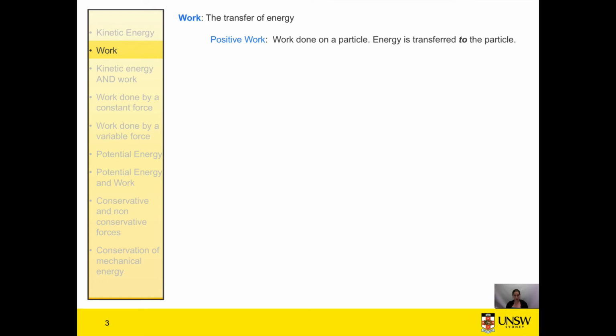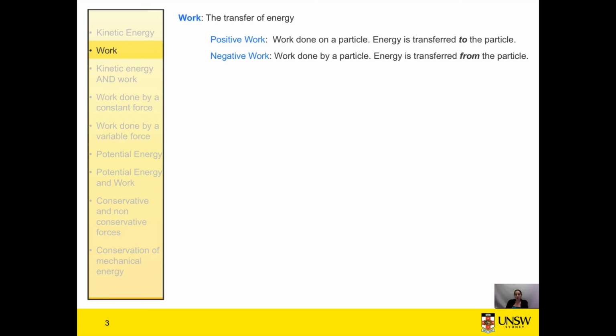In the case of our bowling ball, when it has been accelerated to 5 meters per second, we have transferred energy to the bowling ball, so work has been done on it. In the opposite case, for example, when the bowling ball hits the pins and slows down, we say work has been done by the particle. Energy has been transferred from the bowling ball to the bowling pins, and we say this is negative work.